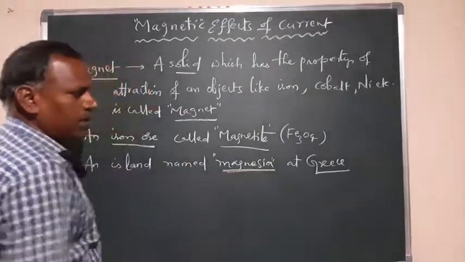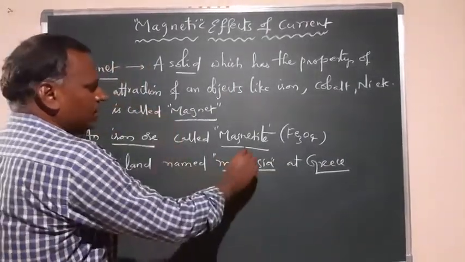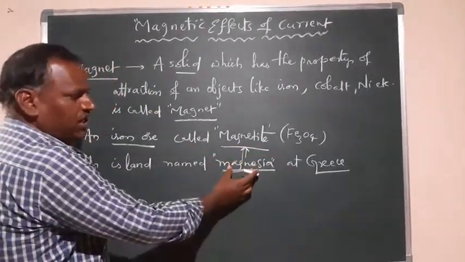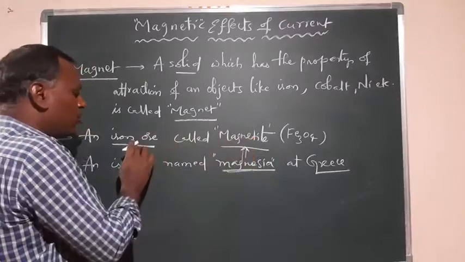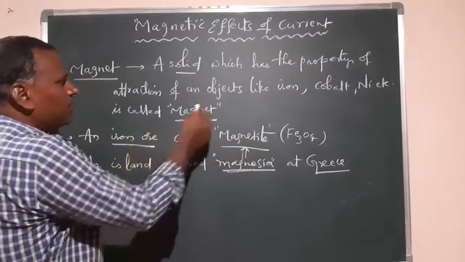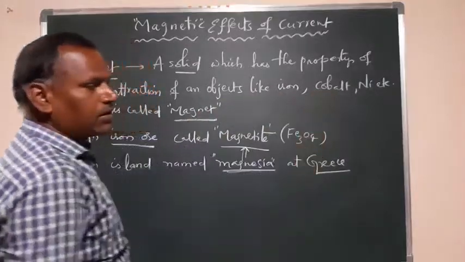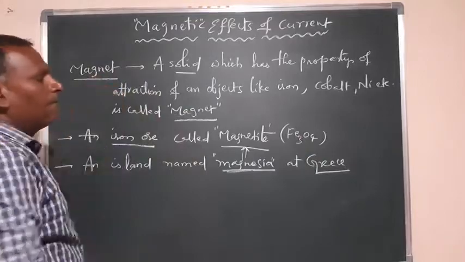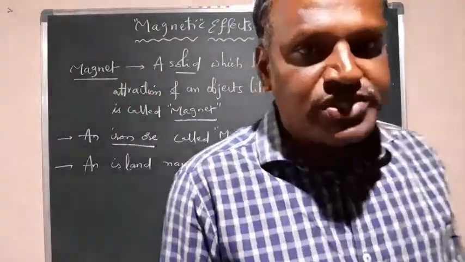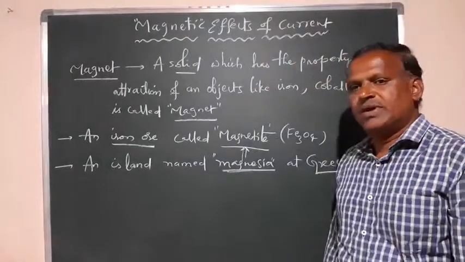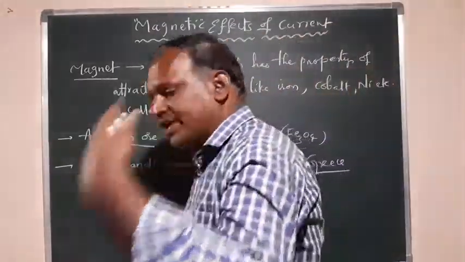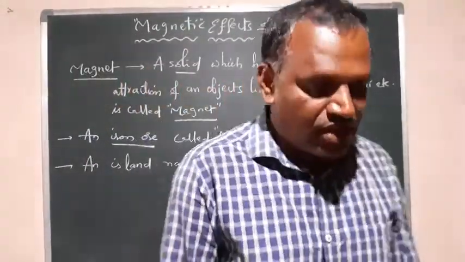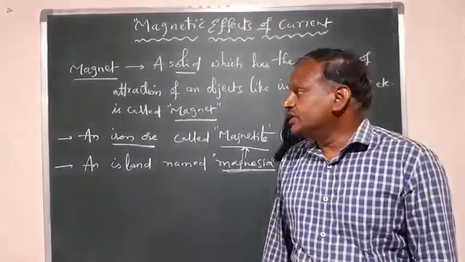Because of this name, we call this solid magnetite, the iron ore. The name Magnesia comes to this magnetite iron ore, which has the property of attracting iron, cobalt and nickel, and we call this solid material a magnet, right? This was observed by the ancient civilizations.